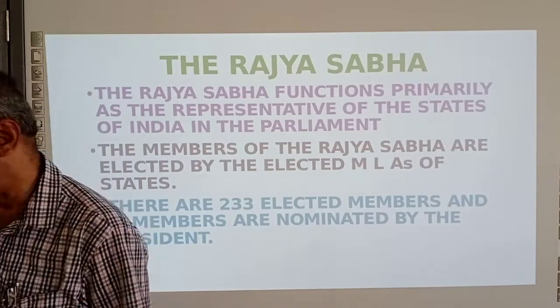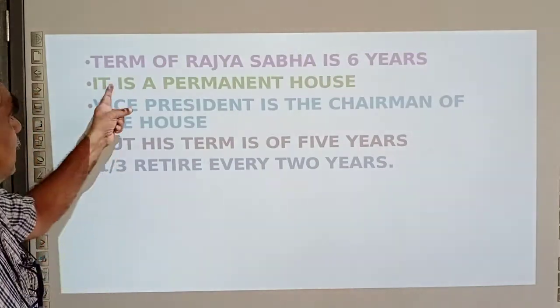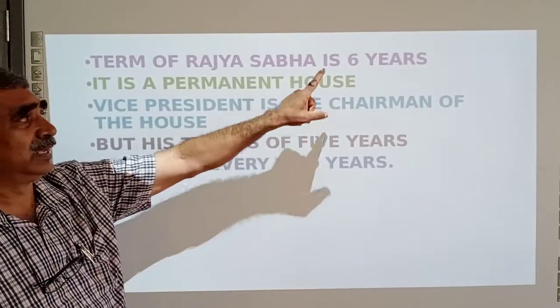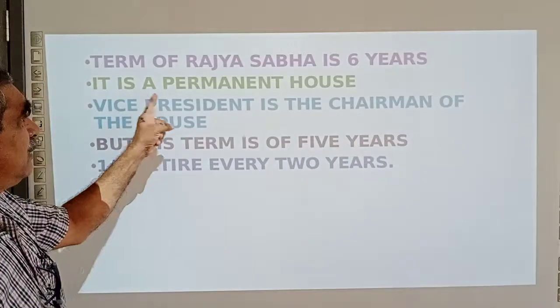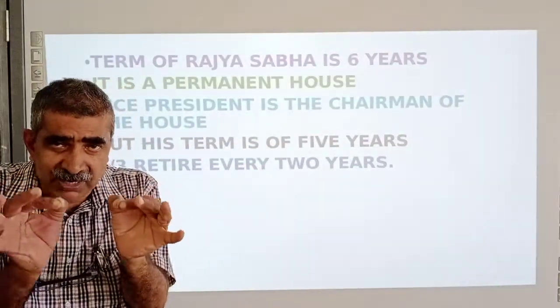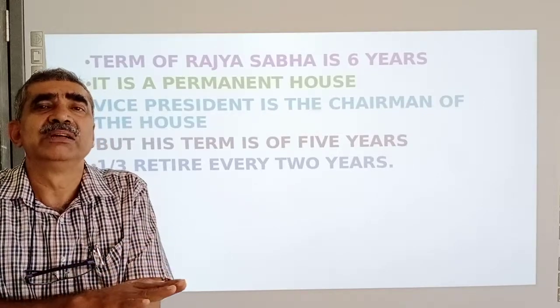Now we will say a little more about Rajya Sabha. The term of the Rajya Sabha is 6 years. Lok Sabha is 5 years, but Rajya Sabha is 6 years. It is a permanent house. That means at no point of time will all the members lose the membership.